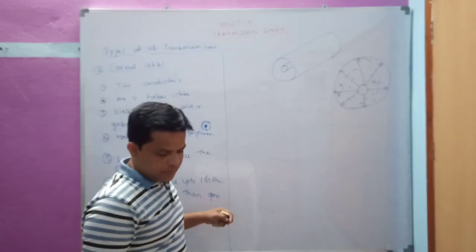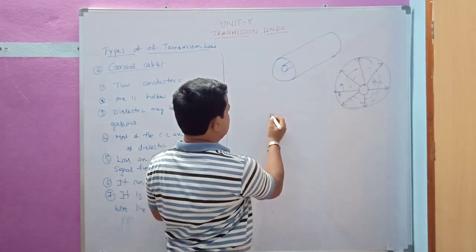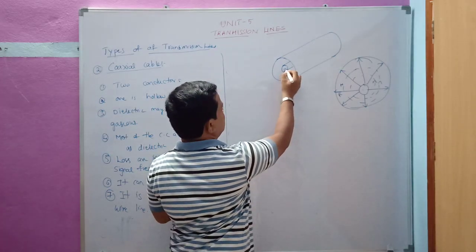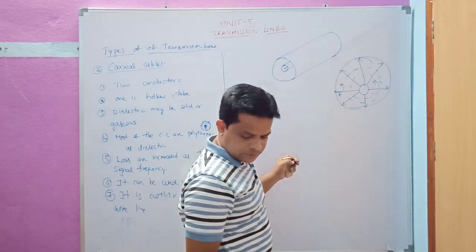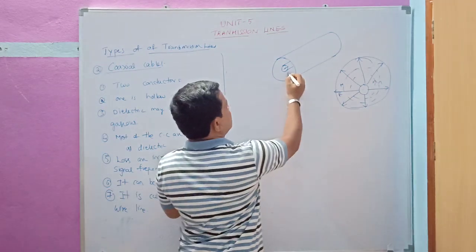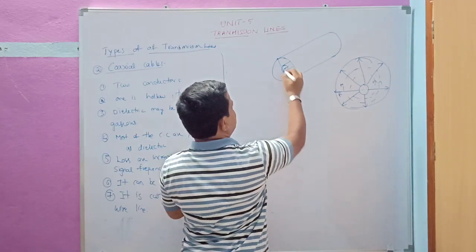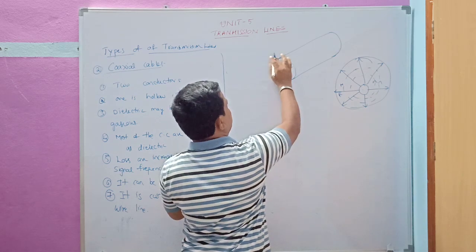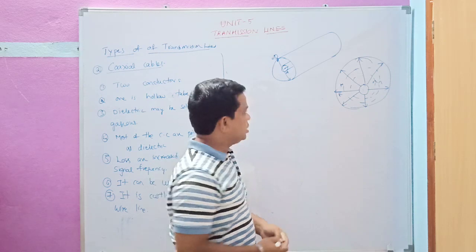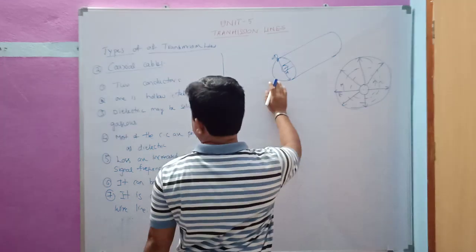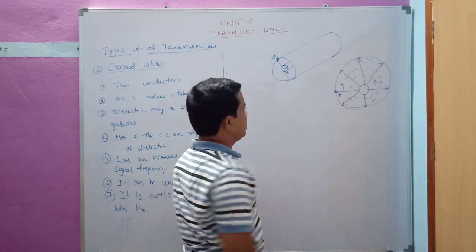And next we have the inner conductor and outer conductor like this. This is the inner conductor, having a small d as diameter, and the outer conductor has the diameter as capital D. So this is the second type of transmission line, that is the coaxial cable.